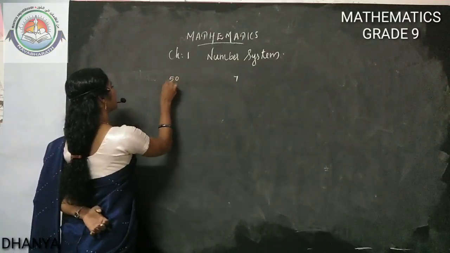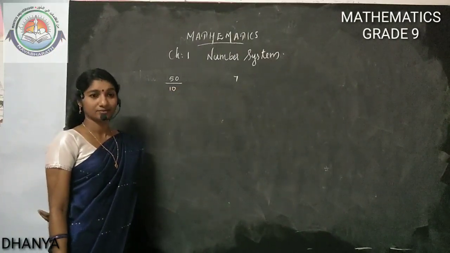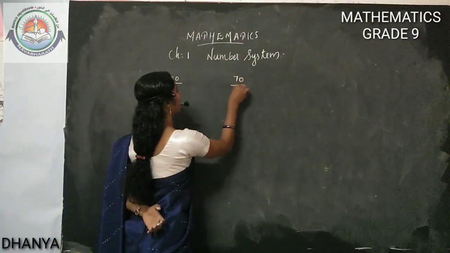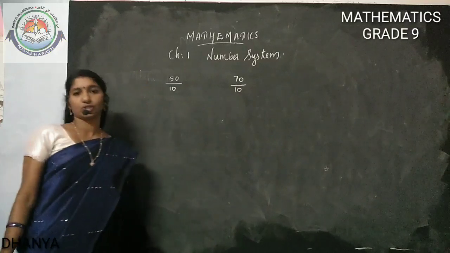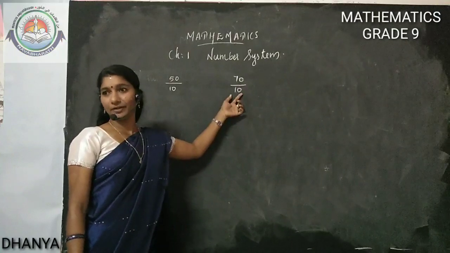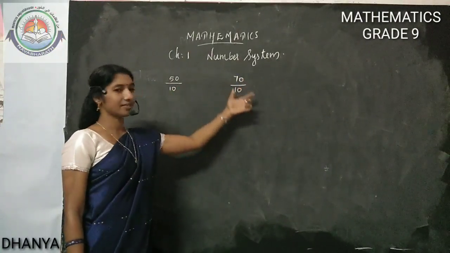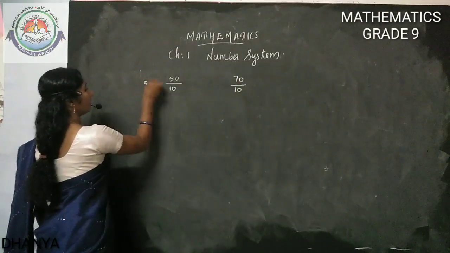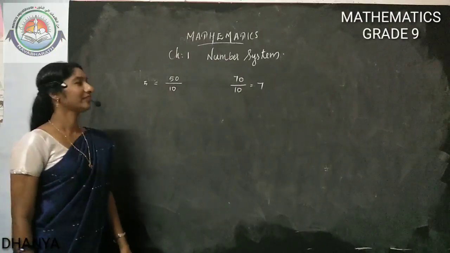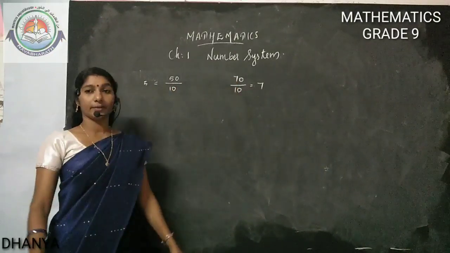5 we can write as 50 by 10. Any problem if you are writing 5 as 50 by 10? No problem, 50 by 10 is 5. And the same denominator we are using for representing 7 also. We used here the denominator as 10, so here also we can use the same denominator. So, 70 by 10. 50 by 10 and 70 by 10 are 5 and 7.